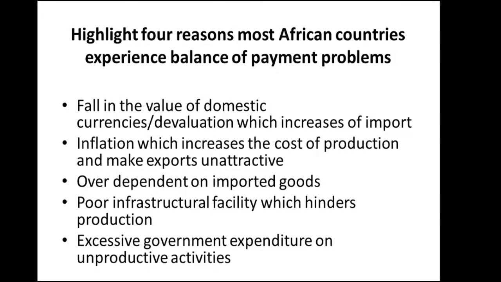Economic-wise, that is an unproductive activity, and that expenditure has been spent on an unproductive activity. Somewhere again, you see senators and most of the people buying stuff that doesn't contribute to the economic growth of a particular country. These and more are the problems that most West African countries encounter when it comes to balance of payment.